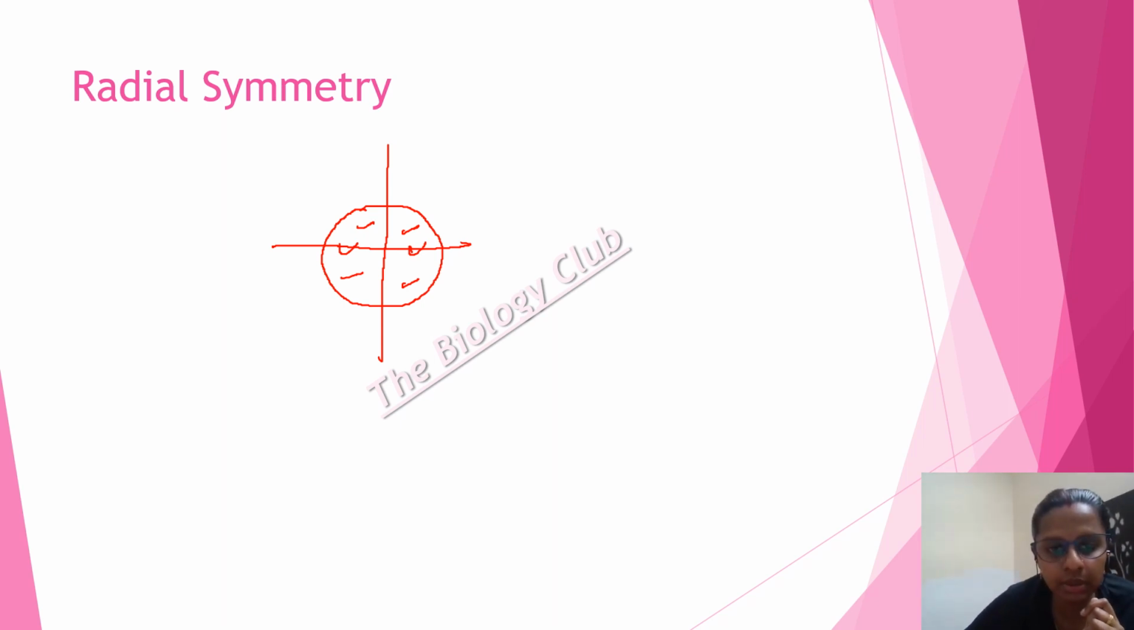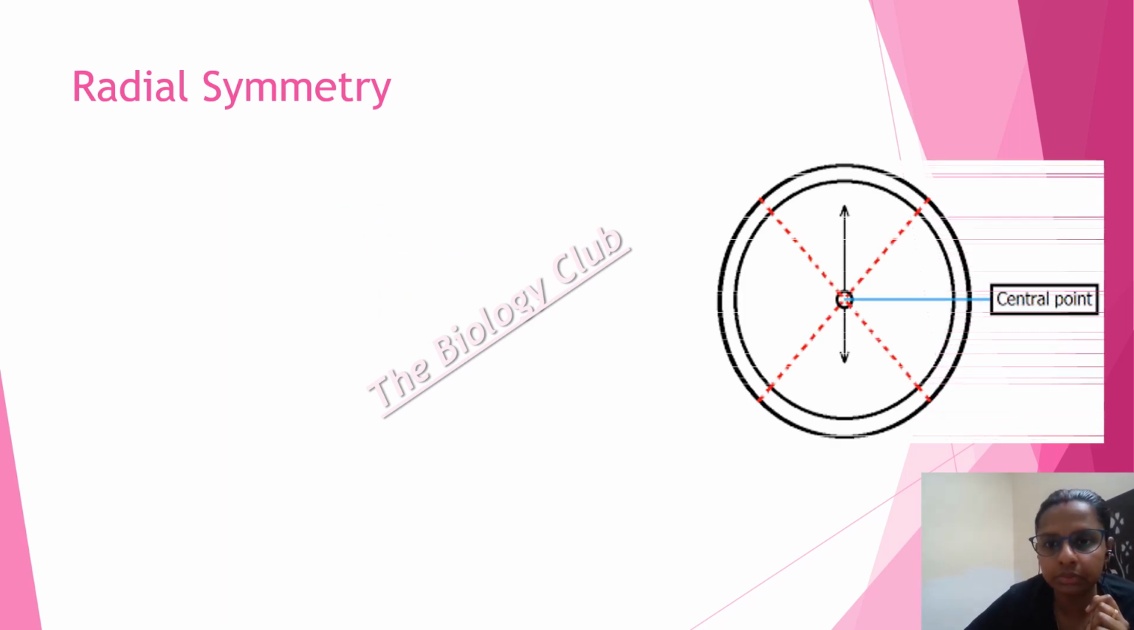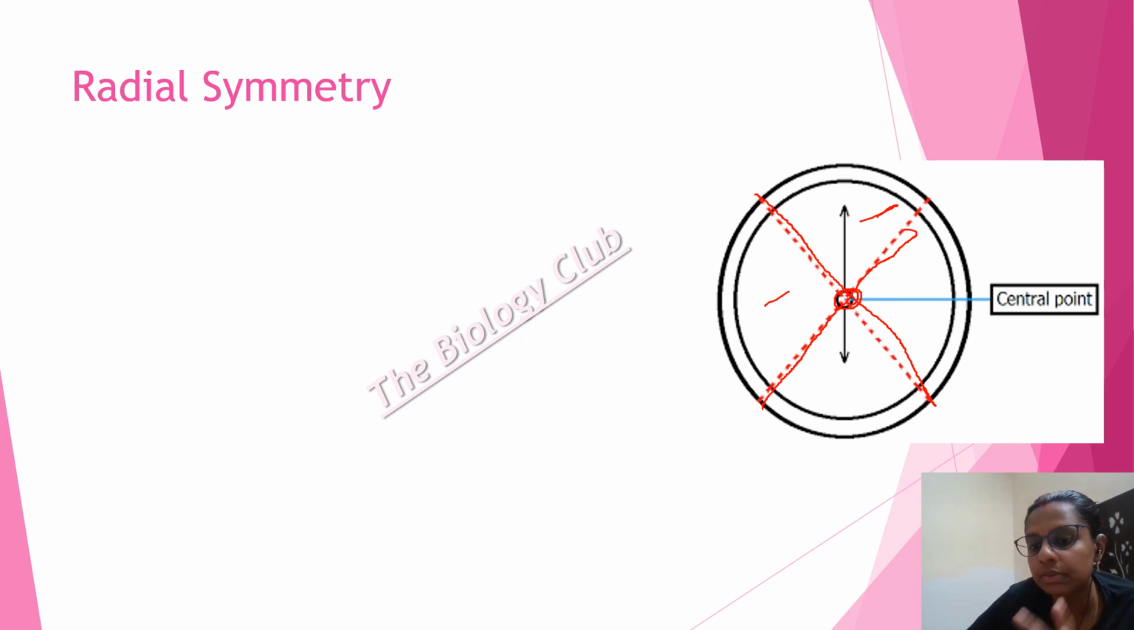Let me show you some examples. As you can see here, I was talking about this thing. If I take this as the central axis and I cut it like this, this half will be identical. If I cut it like this, all the four halves will be identical to each other. Basically, there will be one central point.